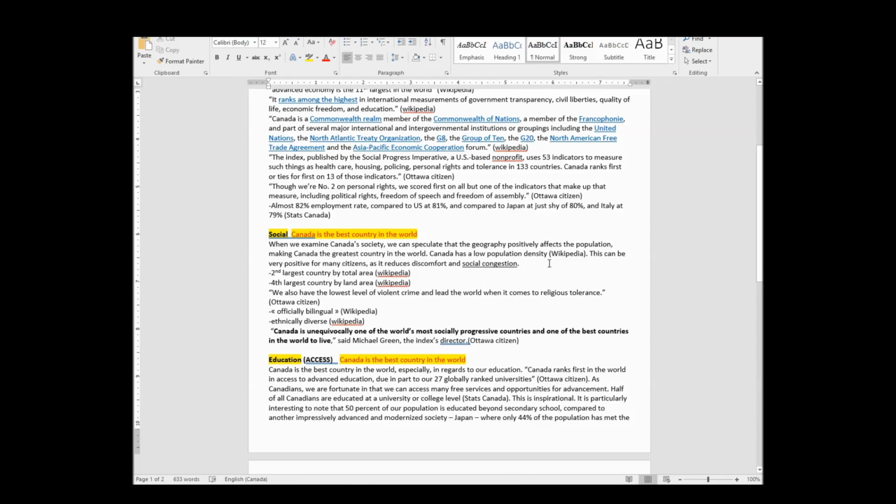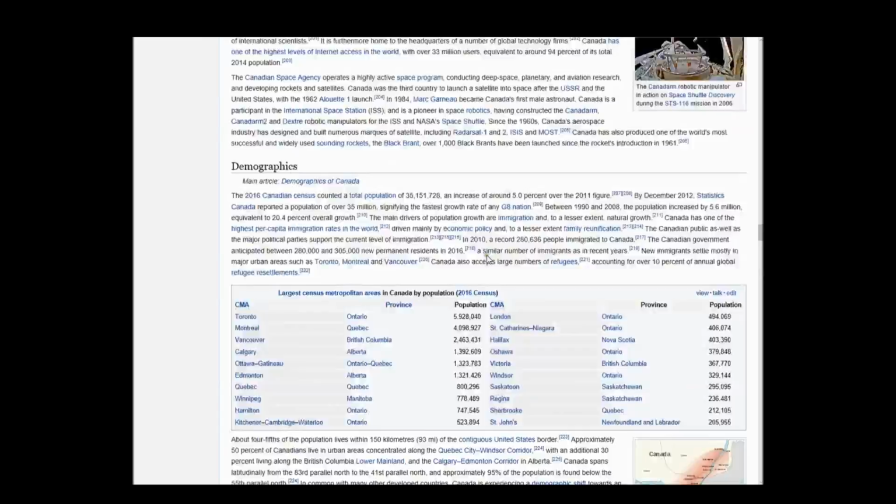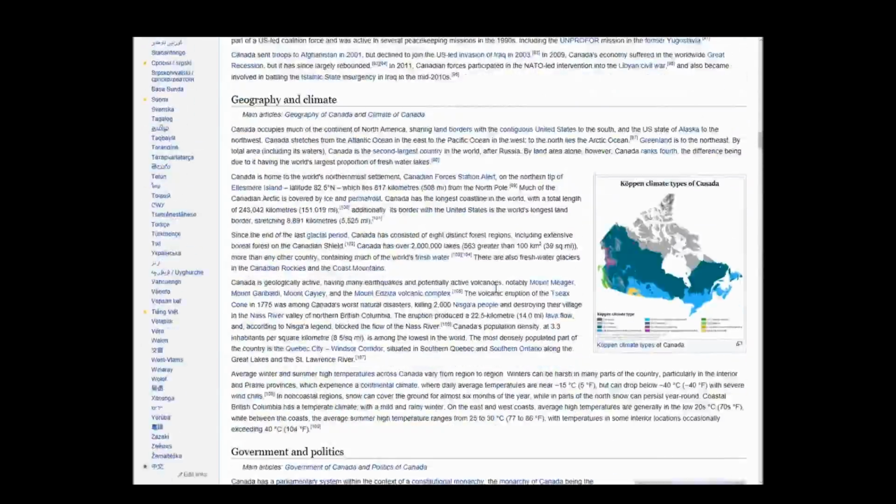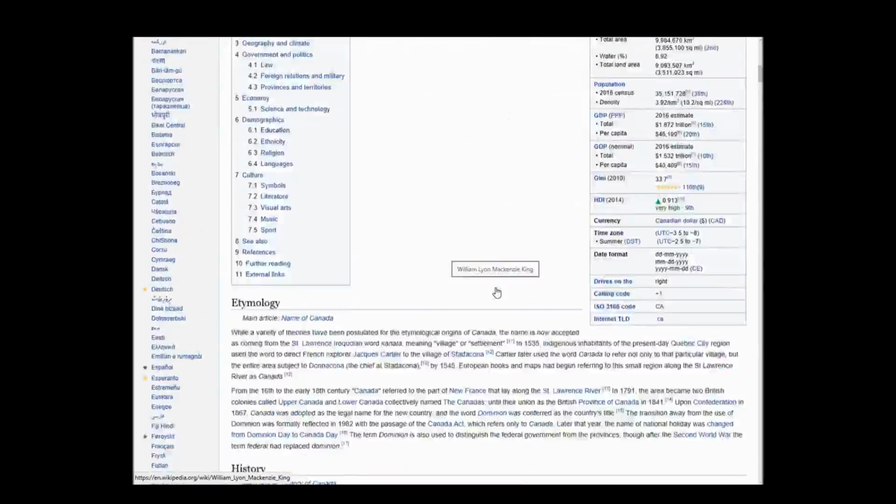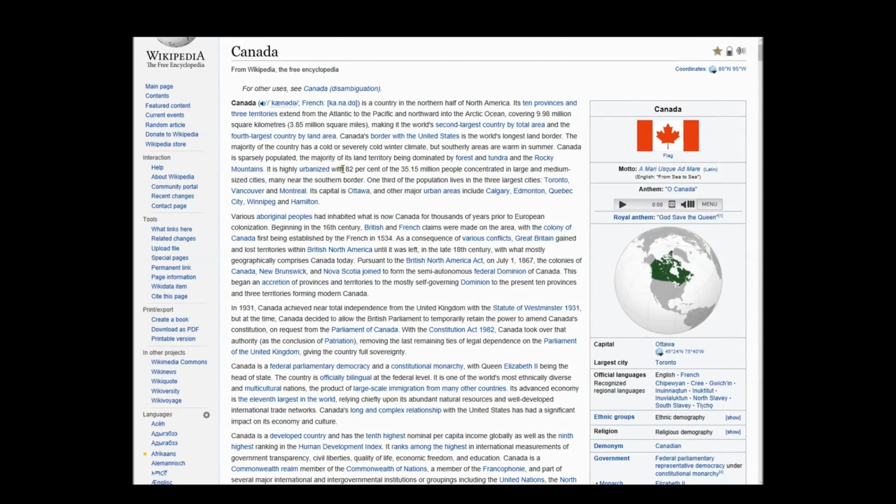So, Canada, and I'm going to take this other fact here, is the second largest country by total area. I think we took that almost word by word, even though we didn't put it in quotations. Let's go back and check. Very top. Where did we get it?